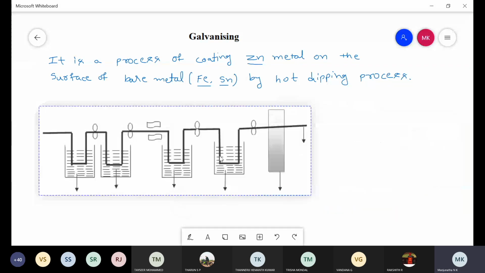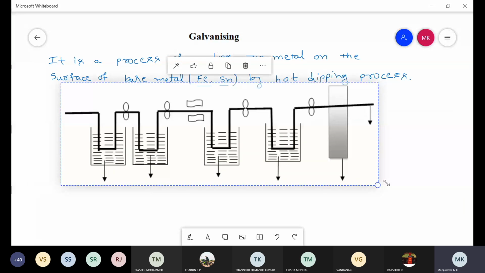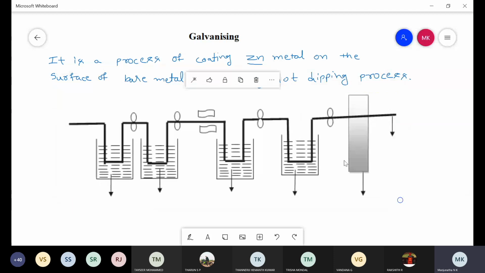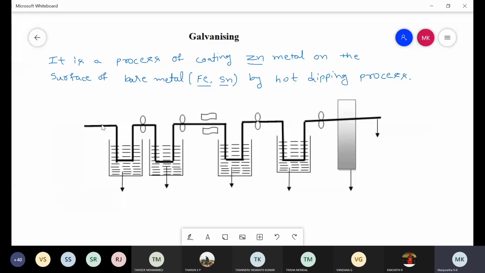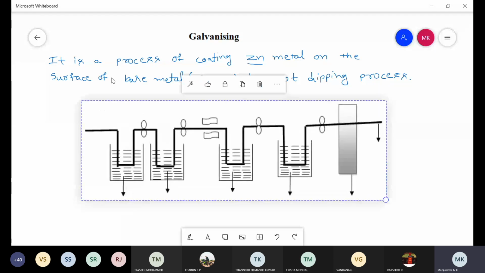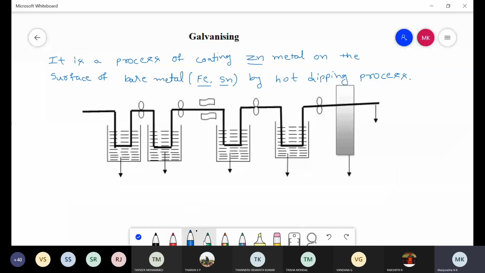See, in this way the galvanizing process is observed. So the first step: this is one iron metal. In the galvanizing process, there is a deposition of zinc metal on the surface of the base metal like iron or tin metal by using the hot dipping process.